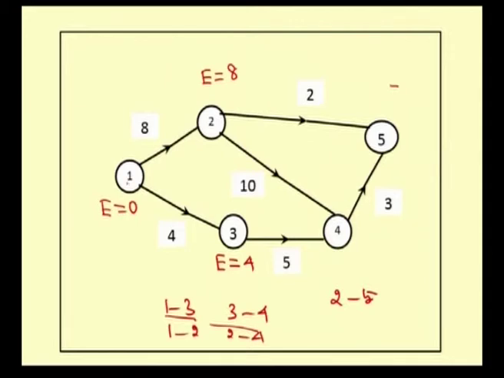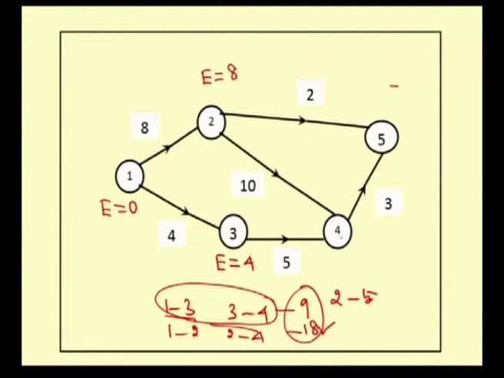If we consider this path 1 to 3 and 3 to 4, the earliest time is 4 plus 5, which is 9. If we consider the path 1 to 2 and 2 to 4, then its duration is 8 plus 10, which is 18. So, among these two, the maximum value is 18.